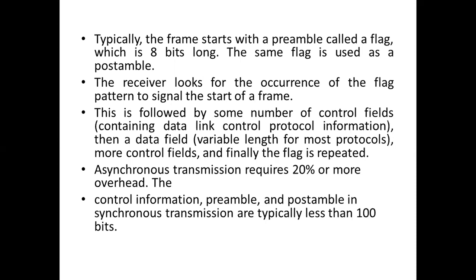Coming to synchronous transmission, there are 8 bits of preamble, 8 bits of postamble, and some additional control bits, and the data may consist of a block of characters. Each character is transmitted separately in asynchronous transmission, but a bulk of characters is transmitted in synchronous transmission. These are the differences you can find between asynchronous and synchronous transmission.